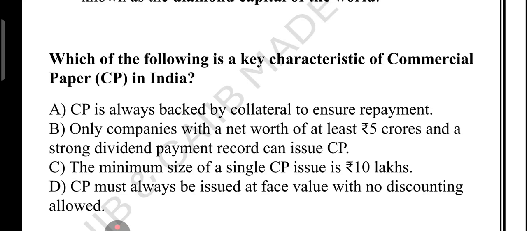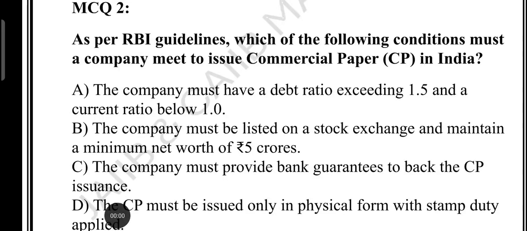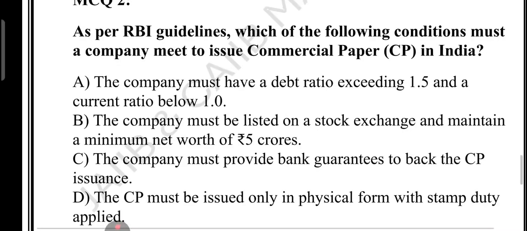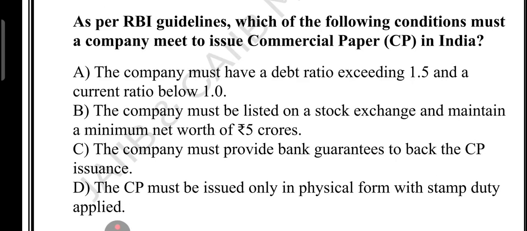What about option C? Minimum size of single CP issue is 10 lakh. So commercial paper, tell me, what are the conditions a company must meet to issue commercial paper in India? Option A, it must have a debt ratio exceeding 1.5 and current ratio below 1. Option B, the company must be listed on a stock exchange and maintain a minimum net worth of 5 crore. Option C, the company must provide bank guarantee to back the CP issuance. Option D, the CP must be issued only in physical form with a stamp duty applied.